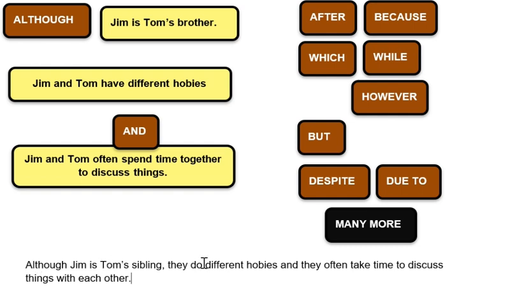Okay, so maybe I would like to make some modification. They do different hobbies. Okay, here. I think I would like to change the order of this one. Okay. Although Jim is Tom's sibling and they often take time to discuss things with each other, now it makes sense, yes. They do different hobbies. Okay, this is better. Yeah.